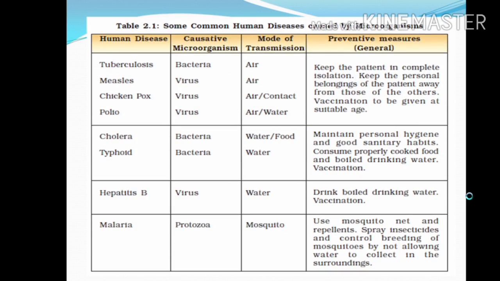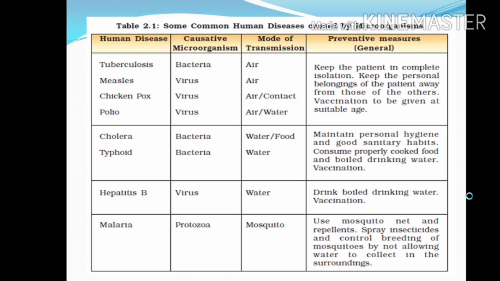Here you can see a table of some common human diseases caused by microorganisms. You can see this table in your textbooks also. Human disease: tuberculosis, causative microbe bacteria, mode of transmission air. Then measles, caused by a virus, also transmitted by air. Chickenpox is also caused by a virus, transmitted by air and contact. That means we can easily be infected by a person who has chickenpox, through the air or contact.